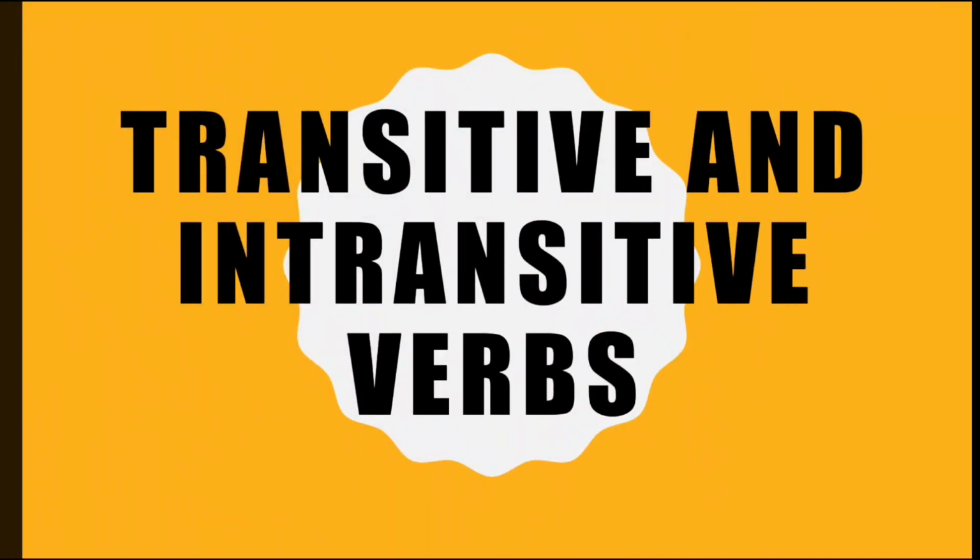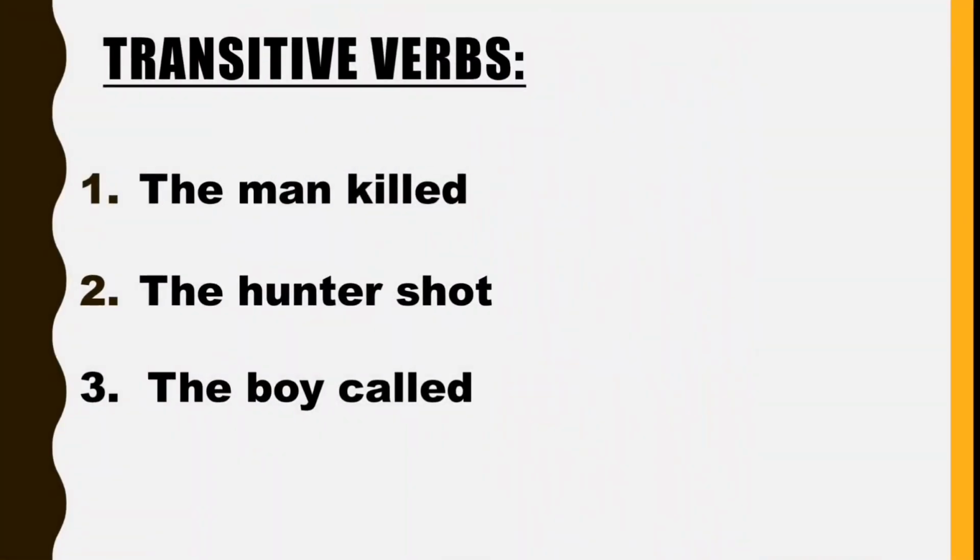Now we're going to learn about transitive and intransitive verbs. Well, students often get confused with these verbs. They find it very complicated. Well, don't worry, we're going to simplify transitive and intransitive verbs. Let us first look at transitive verbs. The first sentence here is, the man killed. The second sentence goes, the hunter shot. And the third sentence, the boy called. Well, these sentences seem a little incomplete to me.